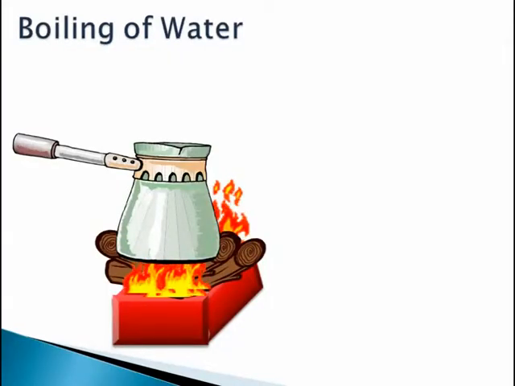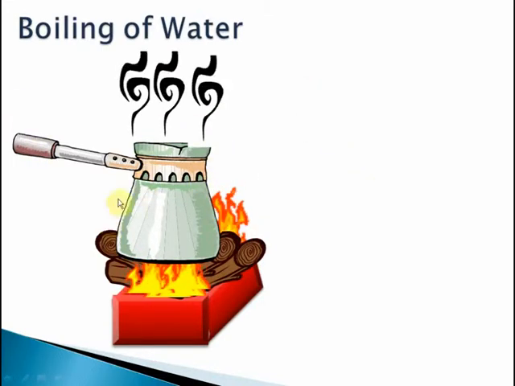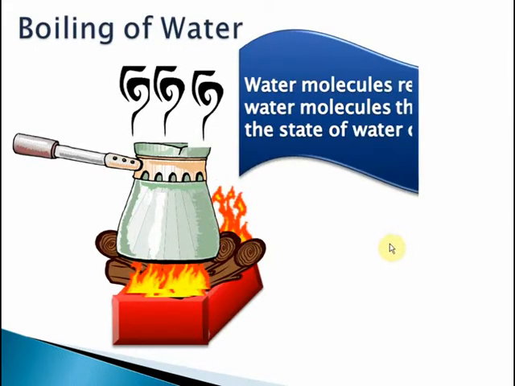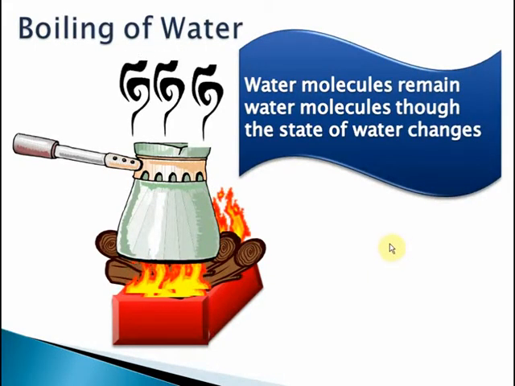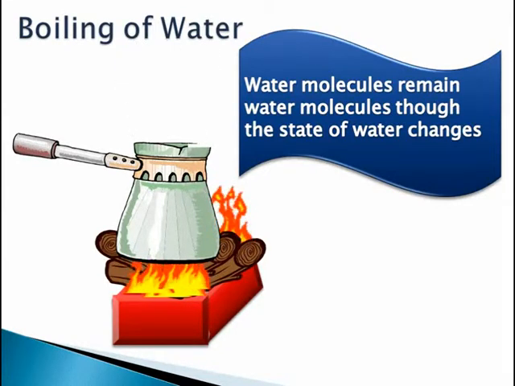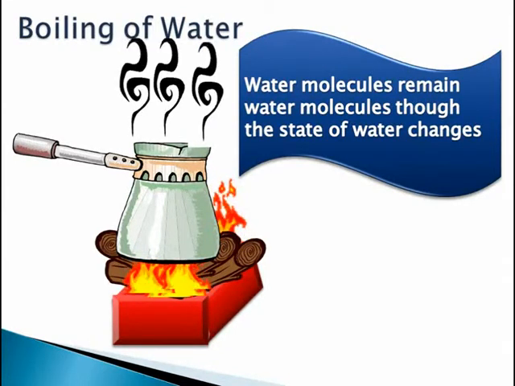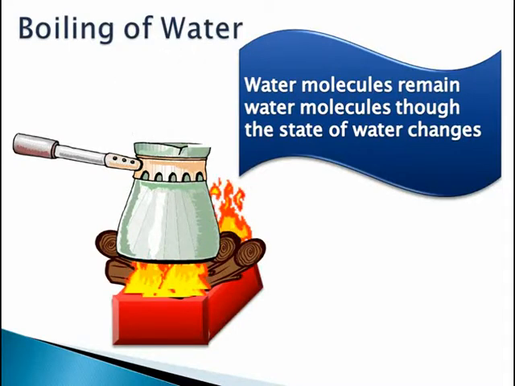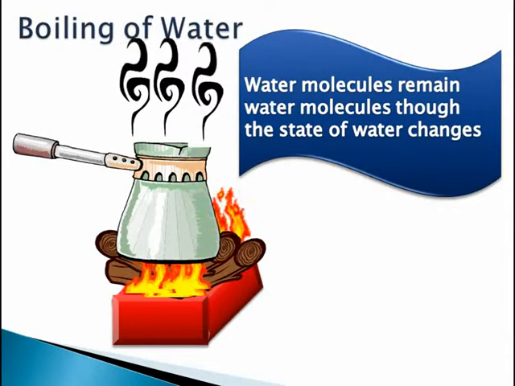The second example of a physical change is the boiling of water. As you can see, I've poured some water into this pan and now the water is boiling. Now, water molecules remain water molecules even though water becomes steam. But steam and water still contain the same water molecules, isn't it? The substance does not change.